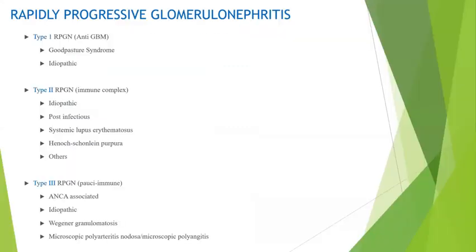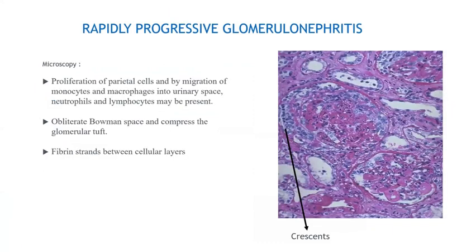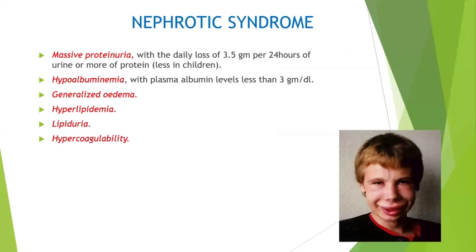In rapidly progressive glomerulonephritis, you should know the different types and the causes for these three types. Here also again it is a crescent deposition with fibrin, intraglomerular capillary fibrin deposition, and inflammatory cells in the urinary space.